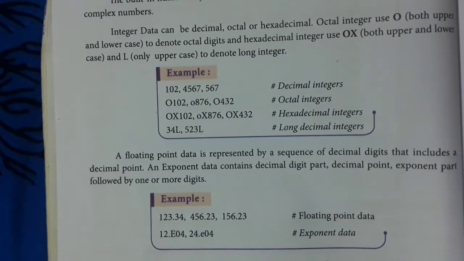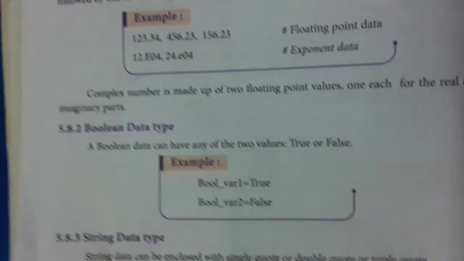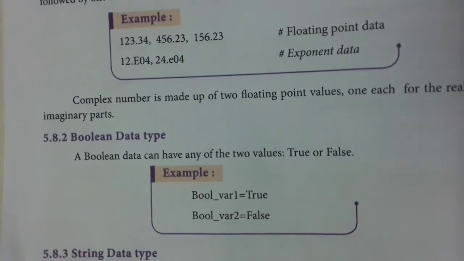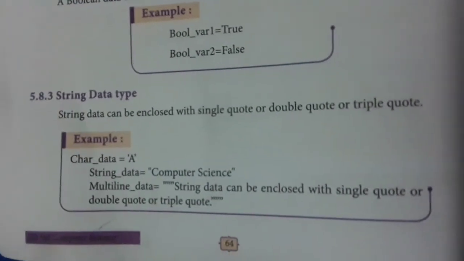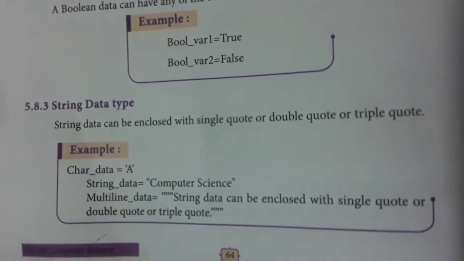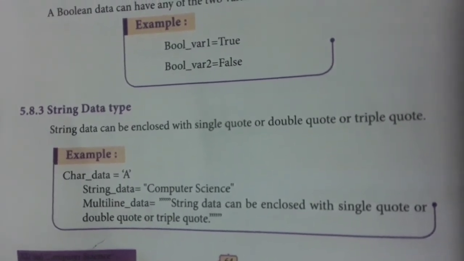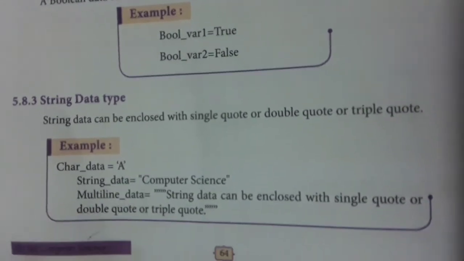The next one we have is the boolean data type. Boolean has only two values you can enter, true or false. Next one is the string data type. Each and every alphabet given is called a character. If we have a group of alphabets, that is called a string. So we have a single character or a group of characters as a string.